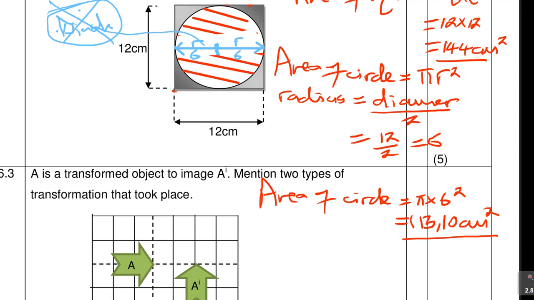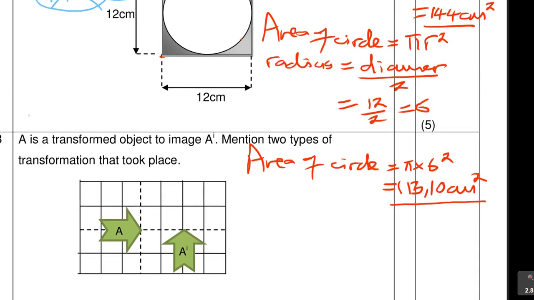So we have done 2 things here. Let me erase everything here. We found the area of the bigger square. We found the area of the circle. Now you subtract the bigger square minus the circle. You will find only the shaded region. So then you say, therefore, area of shaded region